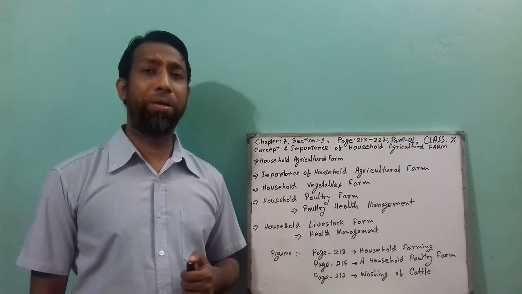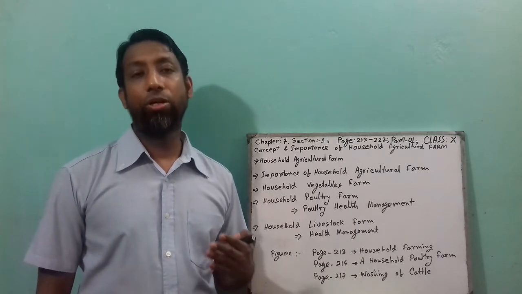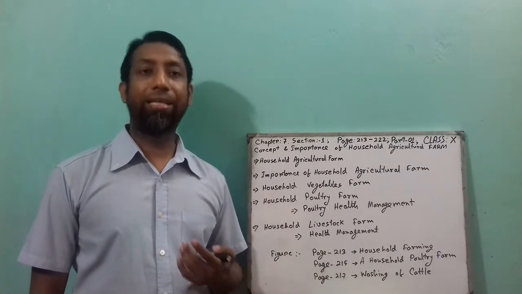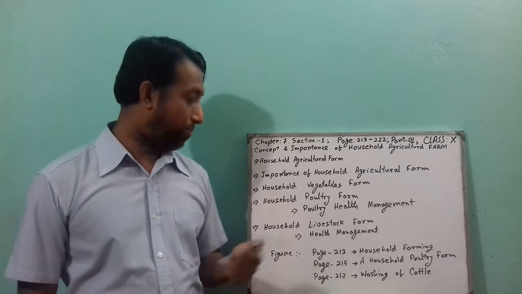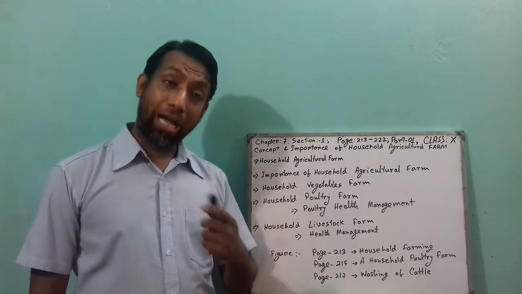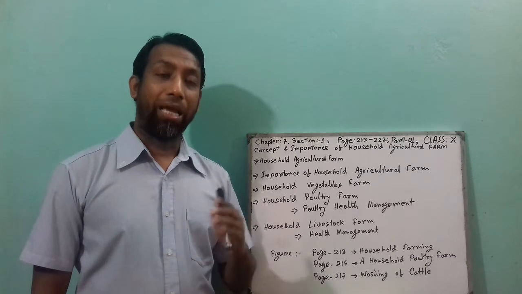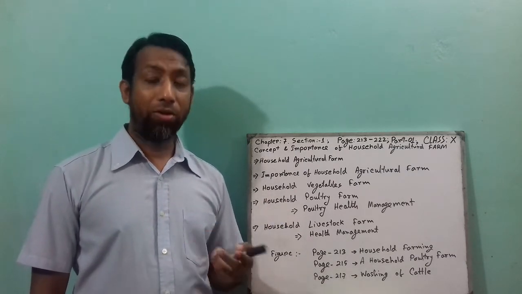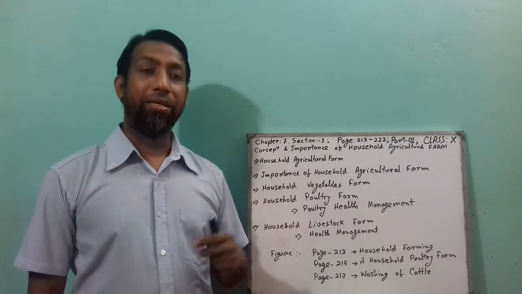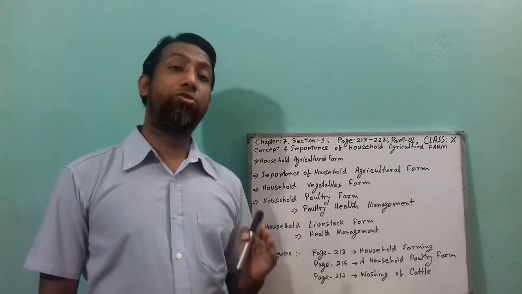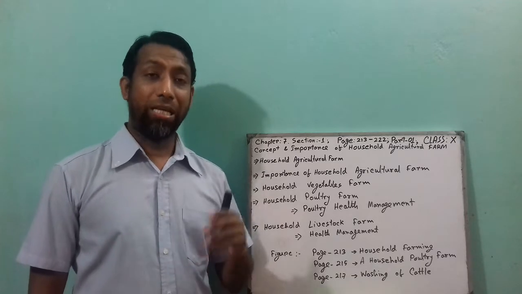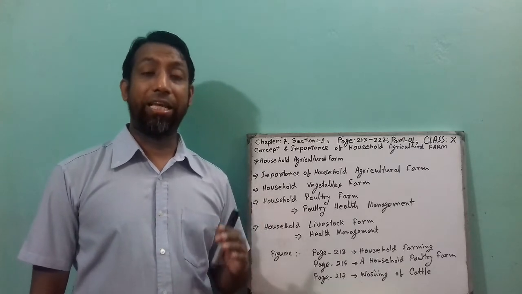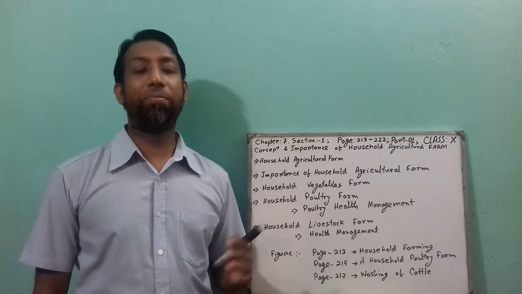And some household people rear pigeon for entertainment as well. So in the household poultry farm, about 5 to 15 chickens can be reared in a household area. As I told you, this is very easy because duck and chicken don't need extra supplementary feed.